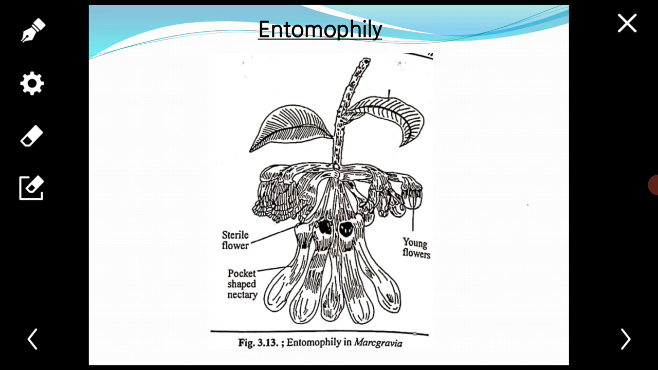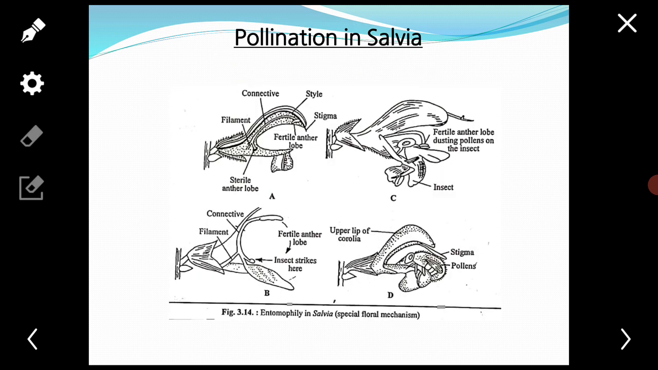A detailed study of the interrelationship between the structure of flower and insect pollination clearly indicates that some angiosperm plants are dependent upon a particular type of insect for pollination. There are some examples. One is pollination in Salvia. Students, this example, pollination in Salvia, may come for 2 or 3 marks.